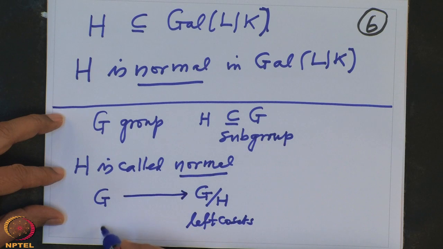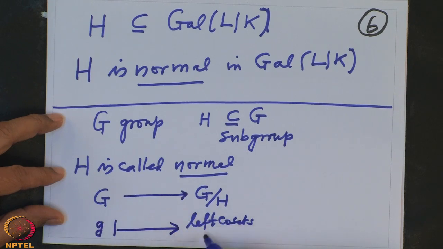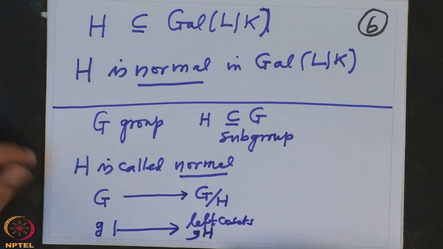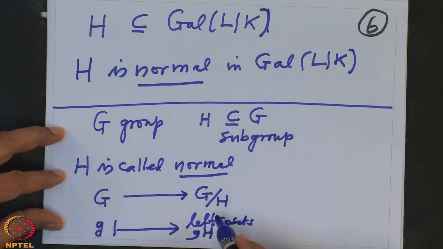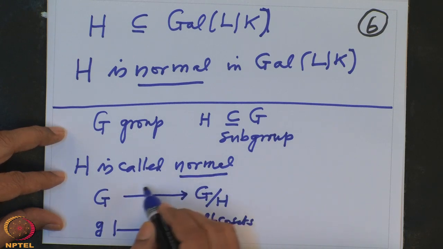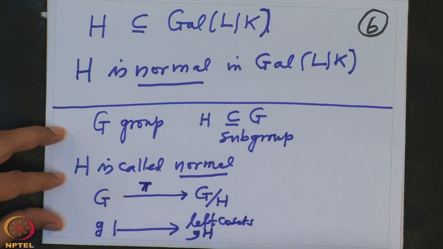This quotient map is very clear. Any element g in G goes to the coset of H defined by g, gH, all those g times h as h varies in the subgroup H. So this is the quotient map. We would like to know when we can put a group structure on the cosets so that this canonical map, let us call it pi, is a group homomorphism.